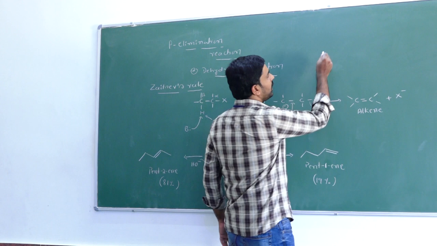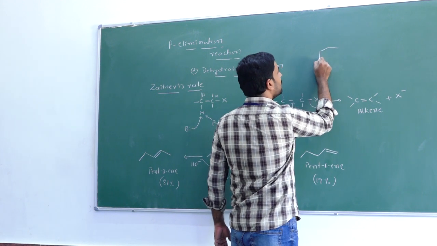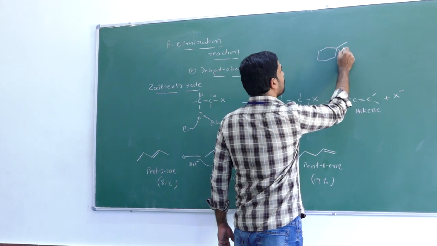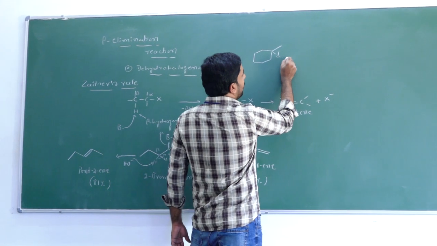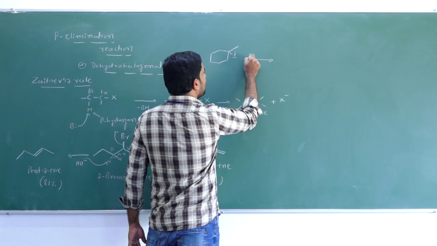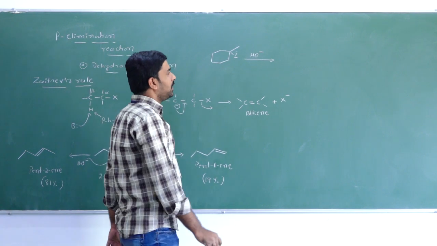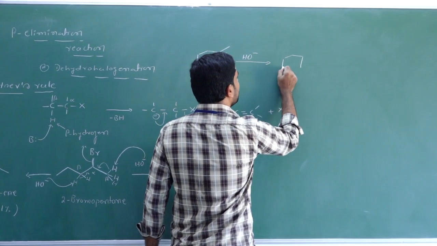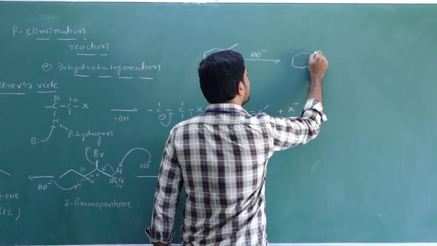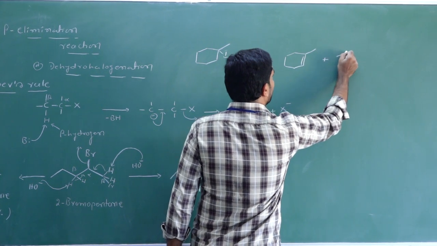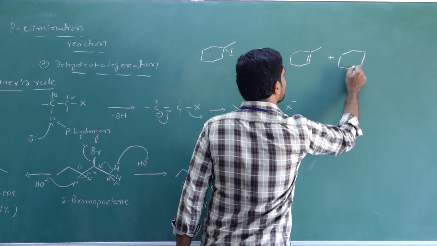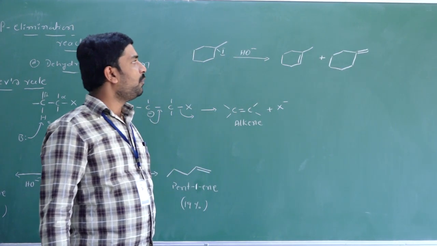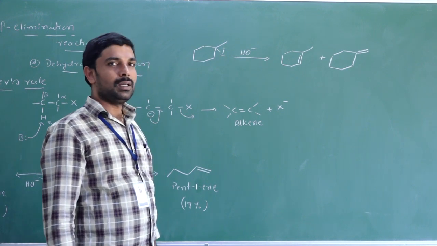This reaction can be explained by taking another example. For example, if you take this reactant and add a base like OH minus, we get two products. One is this one and another one is this one. Just guess which may be the major product and which may be the minor product.